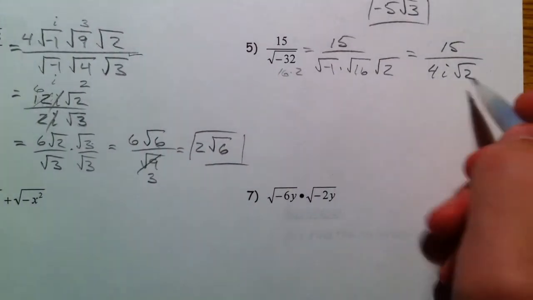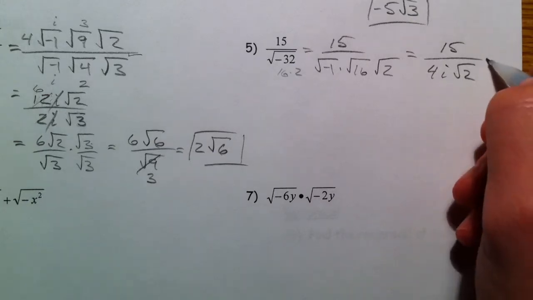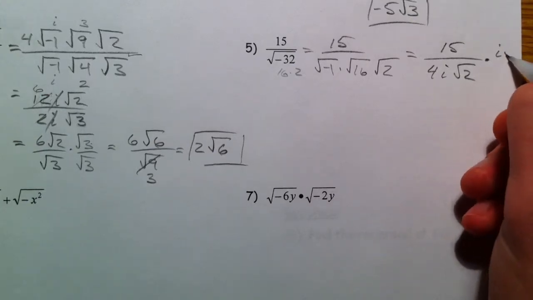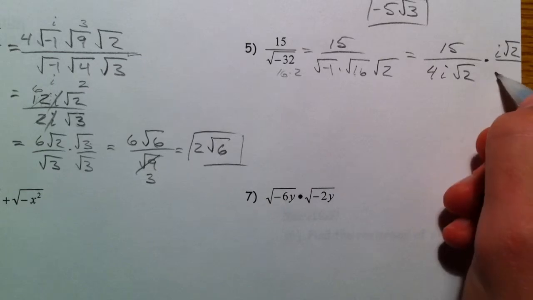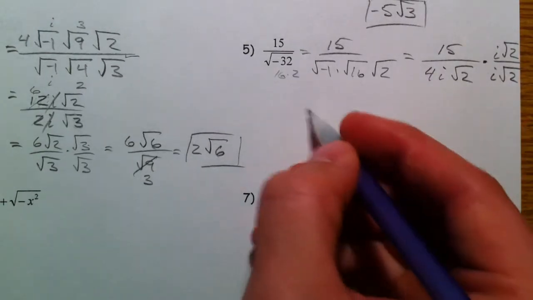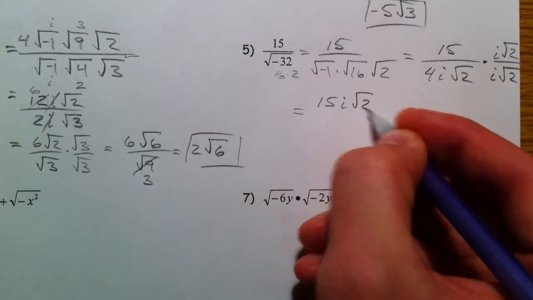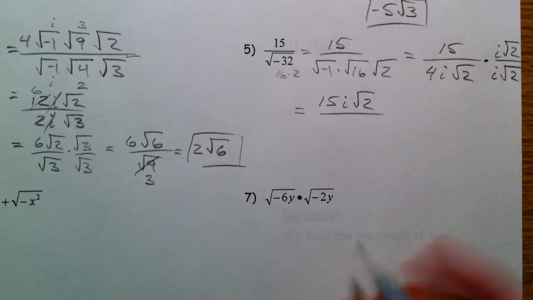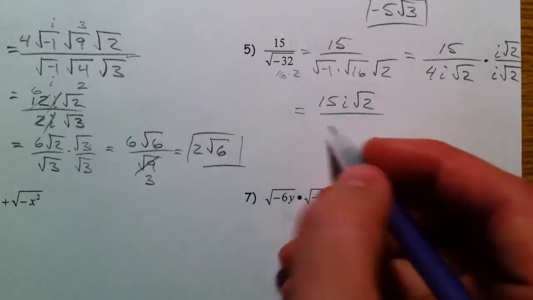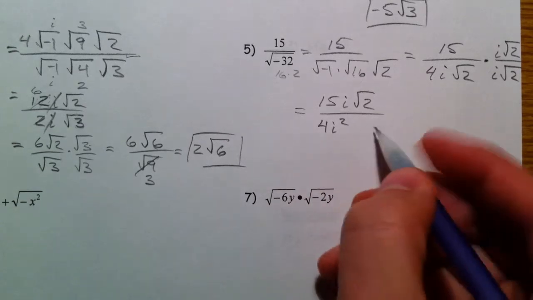Now, I want to get rid of the i in the denominator, and I want to get rid of the root 2 in the denominator. So I'm going to multiply by i root 2. If I multiply with the 4 as well, there's nothing wrong with it. There'll just be more to simplify in the end. And so I get 15i root 2. And then on the bottom I get 4i squared.